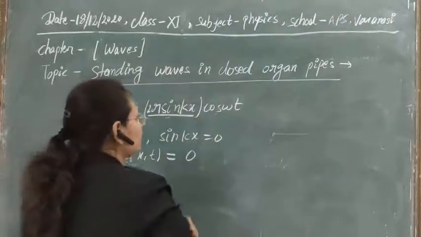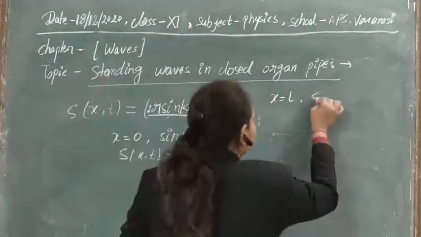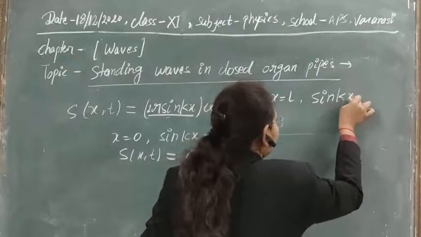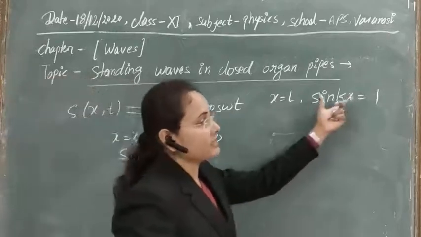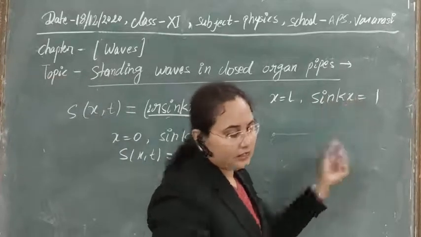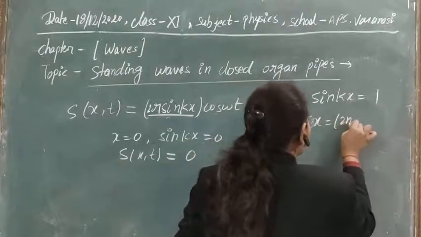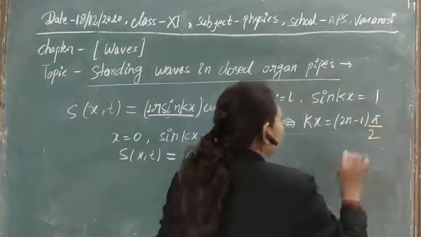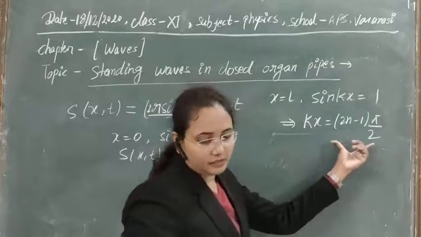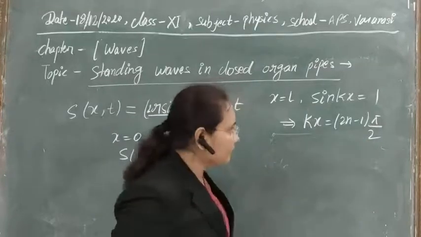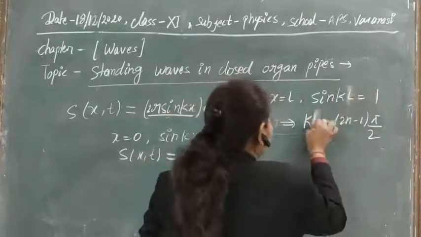So for x equal to L, the value of sin kx is maximum. The maximum value of sin kx is 1. If you take the general equation for this value, then the general equation obtained is theta equal to (2n minus 1) pi by 2. So this is the general equation for the sine wave here, and we can understand it easily from this. Here we have taken the condition x equal to L, so in place of x you can write L.